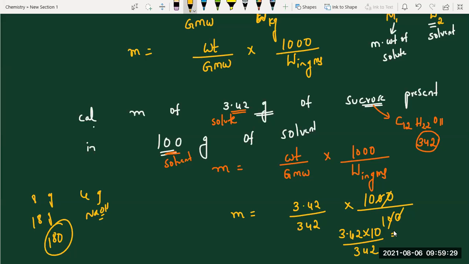What is the answer you have got, students? I got 1, ma'am. Others? Boys, no one is telling. Are you doing the questions or not? It will be 0.1, ma'am. 3.42 into 10, how much? 34.2. 34.2 by 342, so how much? 0.1. 0.1 only. Yes. 3.42 into 10 is 34.2, decimal change. 342, that is 0.1. 0.1 is correct.